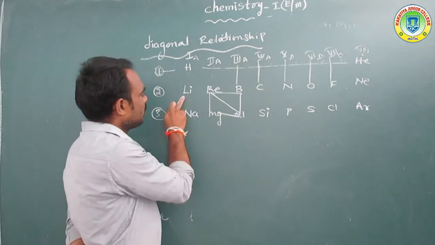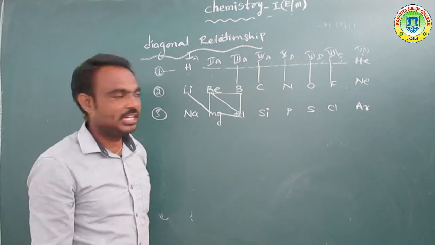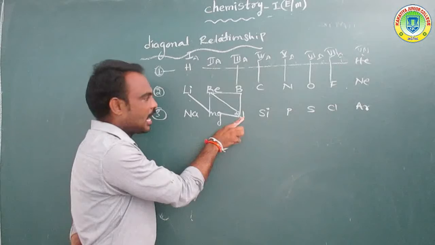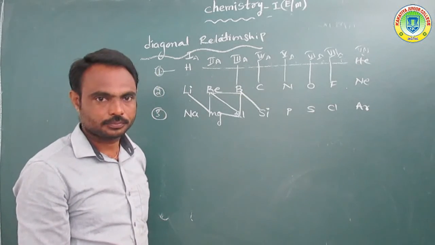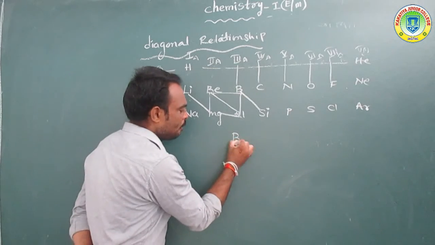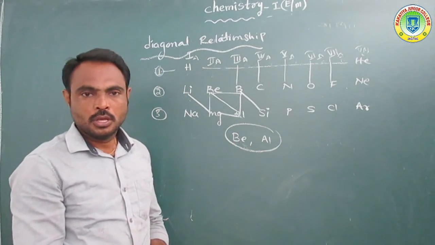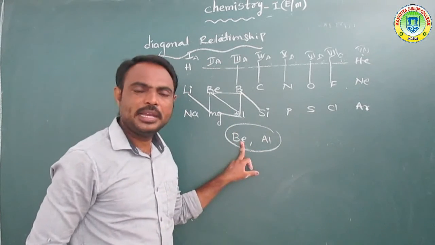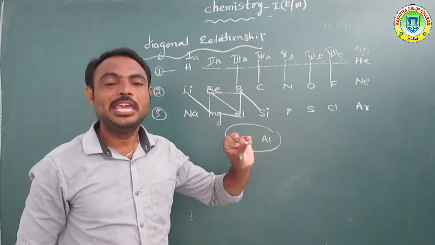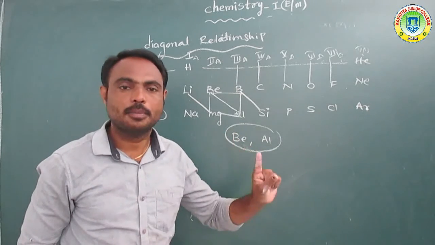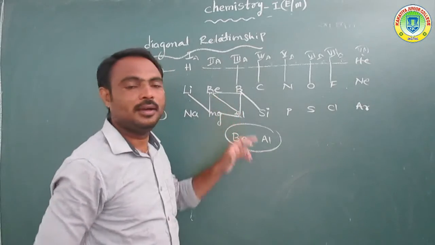Already in the last class we learned that lithium is diagonal with magnesium, or beryllium diagonal with aluminium, or boron diagonal with silicon. These two elements, beryllium and aluminium, contain nearly equal or similar properties.